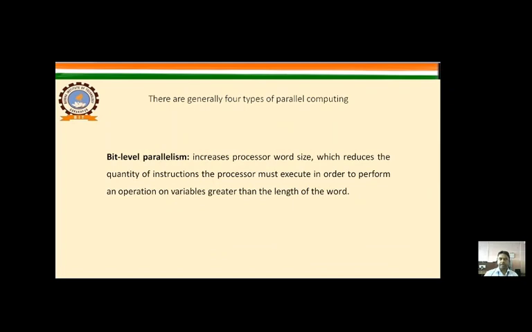There are generally four types of parallel computing, and we will discuss them one by one. First one is bit-level parallelism. Increase processor word size, which reduces the quantity of instructions the processor must execute in order to perform an operation on variables greater than the length of the word.